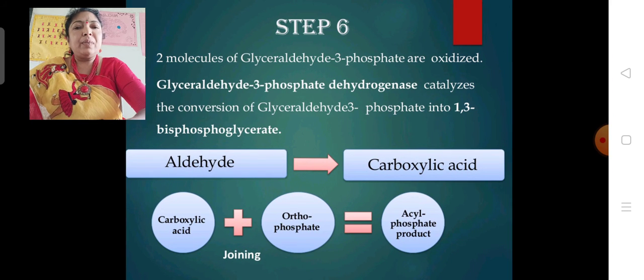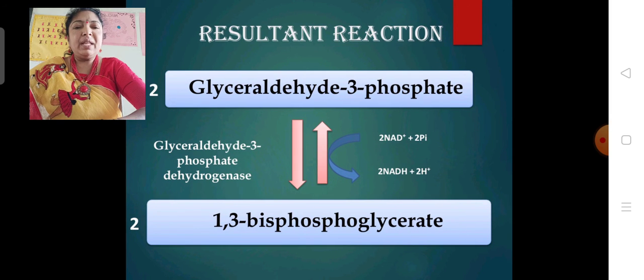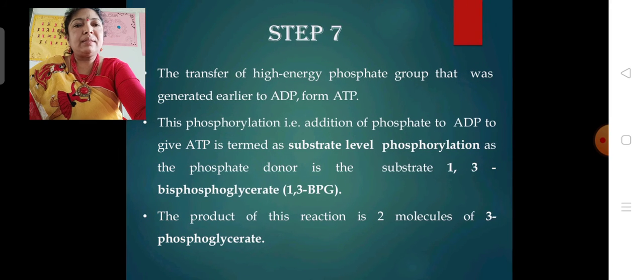In the sixth step, 2 molecules of glyceraldehyde 3-phosphate are oxidized. Here glyceraldehyde 3-phosphate dehydrogenase catalyzes the conversion of glyceraldehyde 3-phosphate into 1,3-bisphosphoglycerate. This is the sixth step. Here NAD is reduced to NADH.